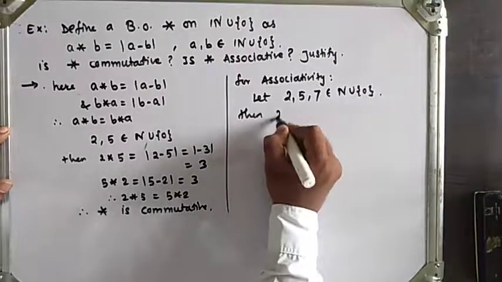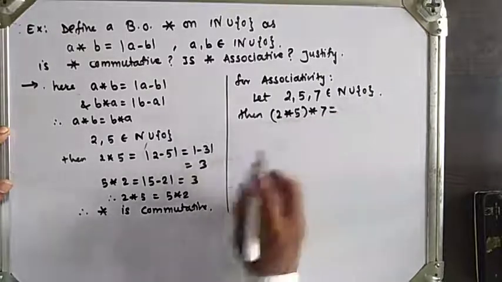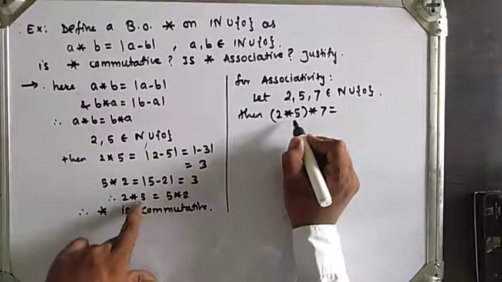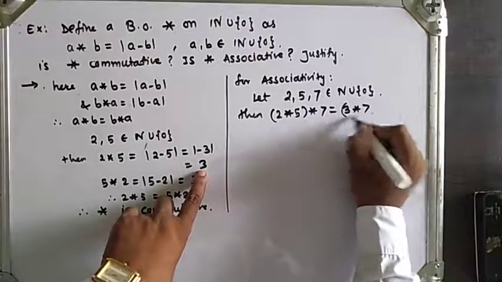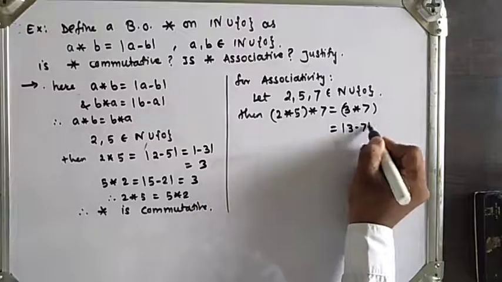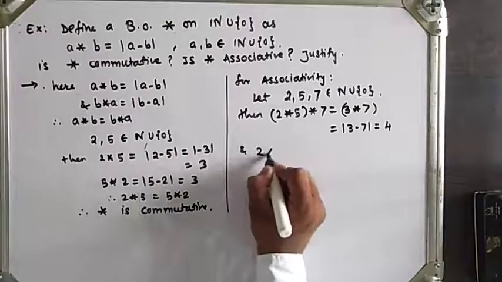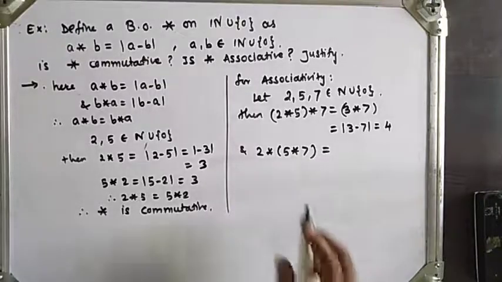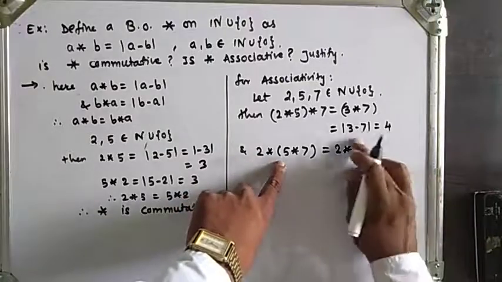Then (2 star 5) star 7 is equal to, after solving this bracket, 2 star 5 has value 3, so 3 star 7. Using this definition, |3 minus 7| will be 4.